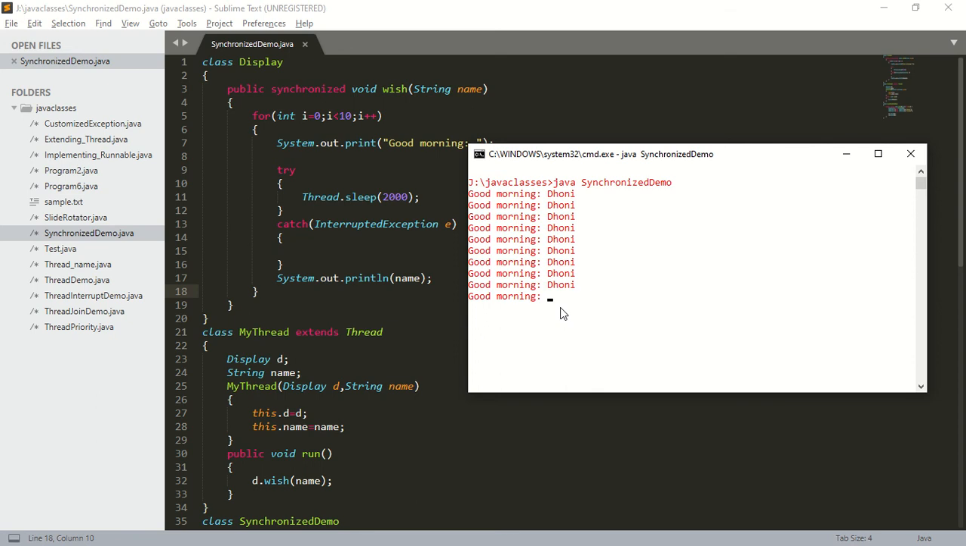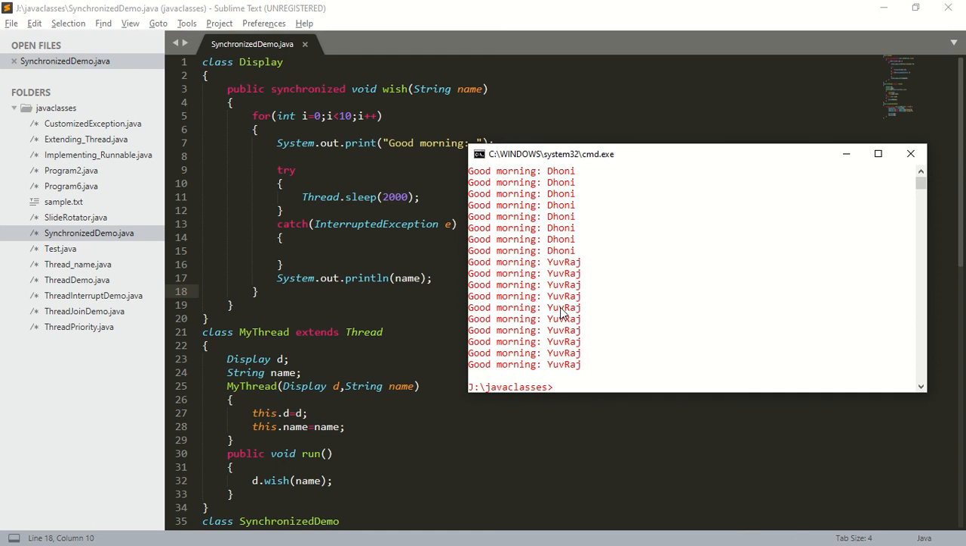So what is happening here? At a time only one thread is executing the wish method. Why? Because the wish method is a synchronized method. How is the synchronized method implemented? It is implemented using the lock concept. Whichever thread comes first will get the lock and start executing. The second thread which comes later should wait until the first thread releases the lock. Only after the first thread releases the lock will the second thread get a chance. So here Dhoni came first, got the lock and started its execution. Yuvraj came later, so Yuvraj should wait until Dhoni has completed. Only after Dhoni has completed his batting can Yuvraj come